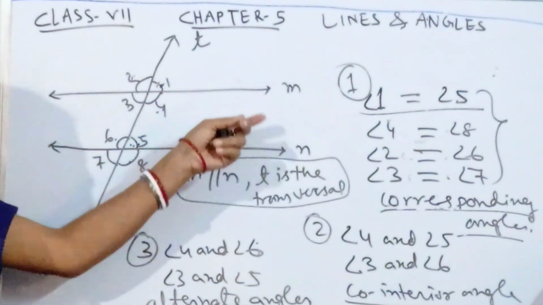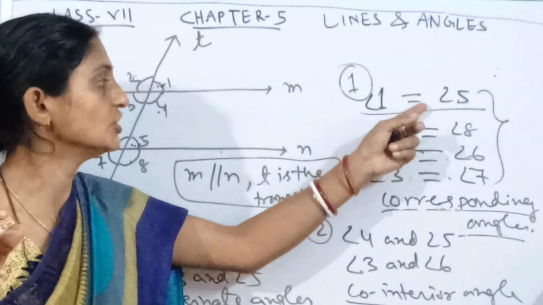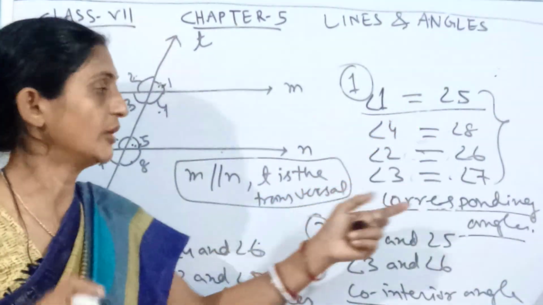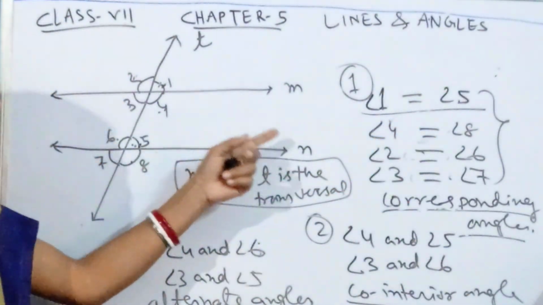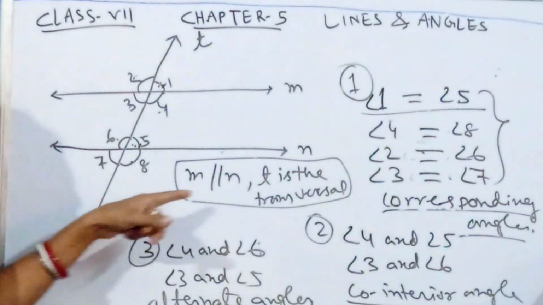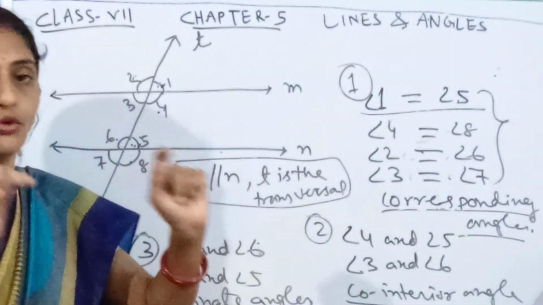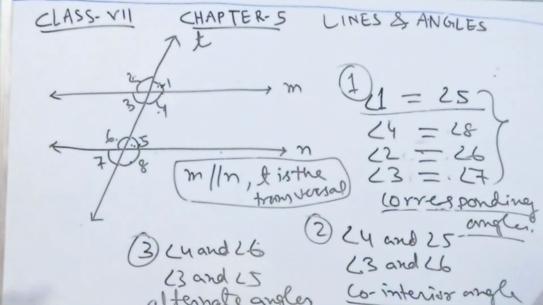If M and N were not parallel, in this situation these angles will not be equal. But here, as they are parallel and the transversal is intersecting these two lines at two different points, these corresponding angles will be equal. Now, the first condition is over. Now come to the second condition.